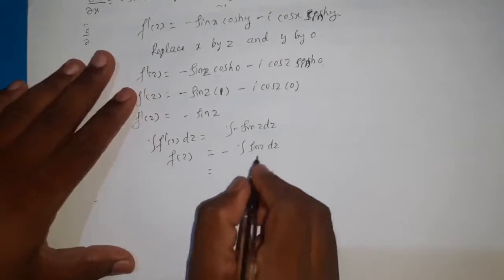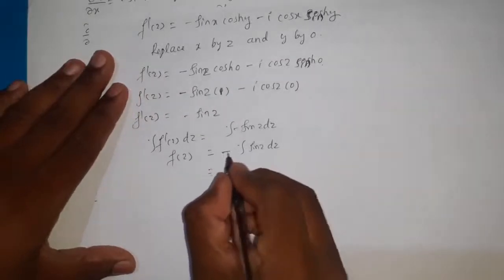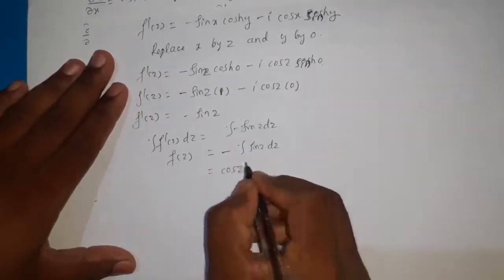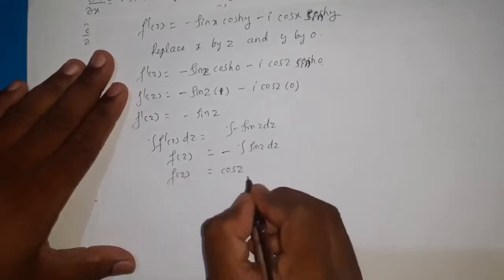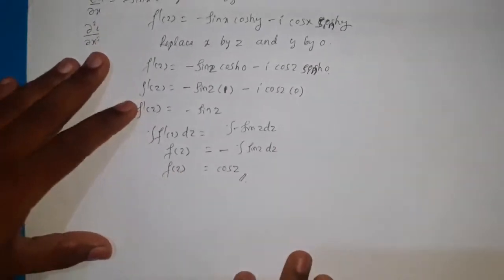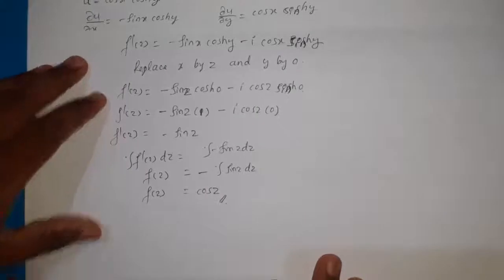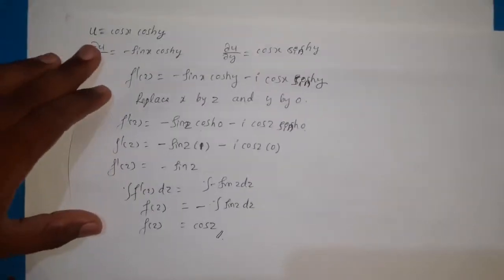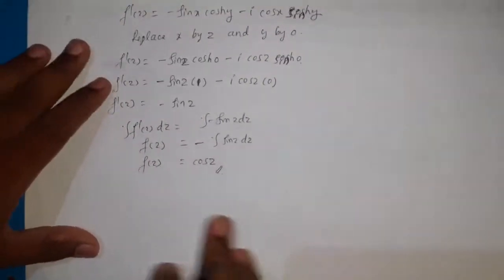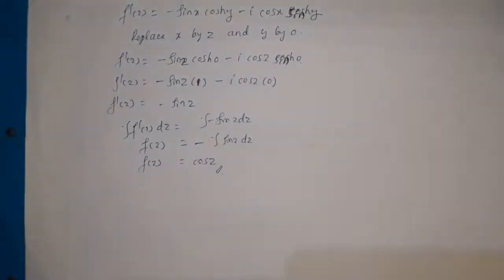Integration of sin is minus cos, so already the negative sign is there, so that becomes cos z. Therefore the required analytic function for this u, cos x into cosh y, is f of z equal to cos z.